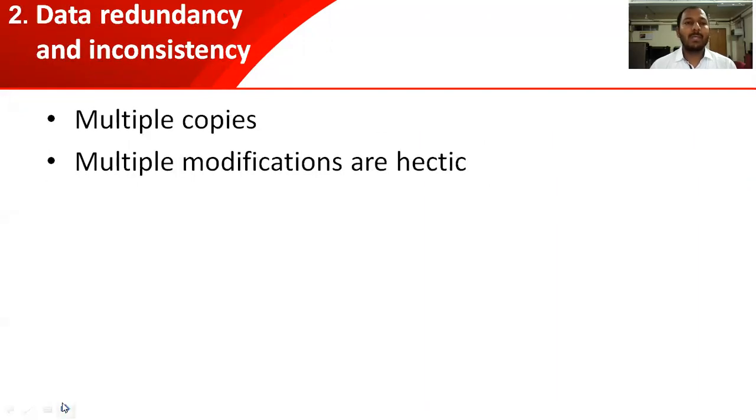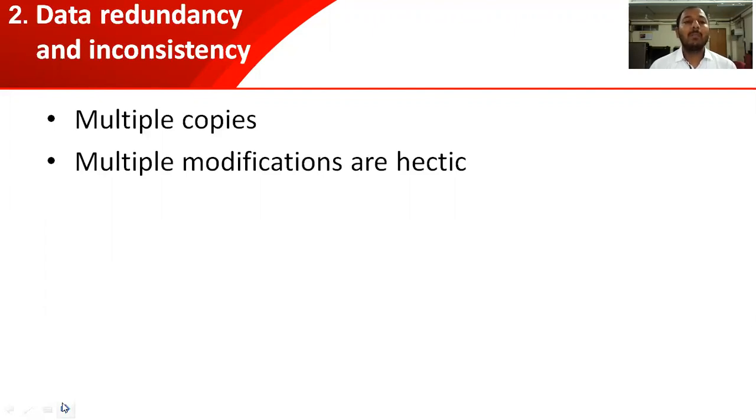Now see, the first problem is data redundancy and inconsistency. For security purposes, you have to maintain multiple copies of such data. Suppose you are maintaining multiple copies of this data in a register or in an Excel file. Suppose your customer X has around 5,000 rupees to be paid and he pays you, so you will clear that customer's amount.